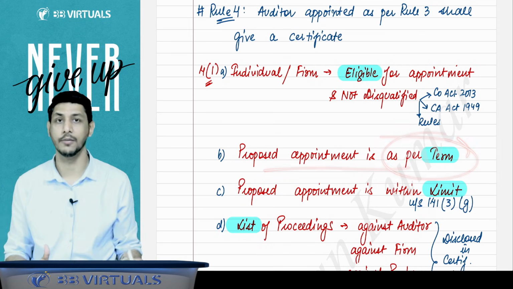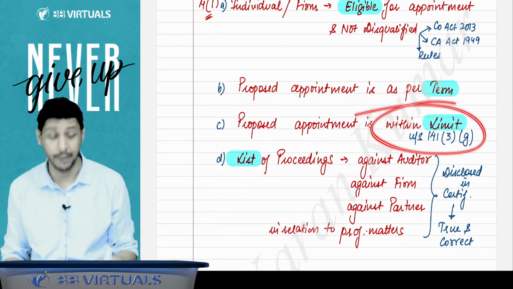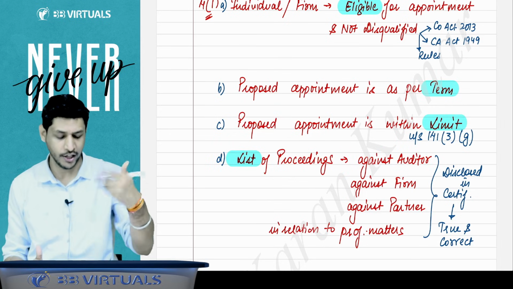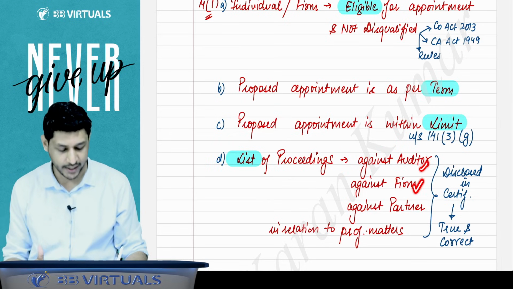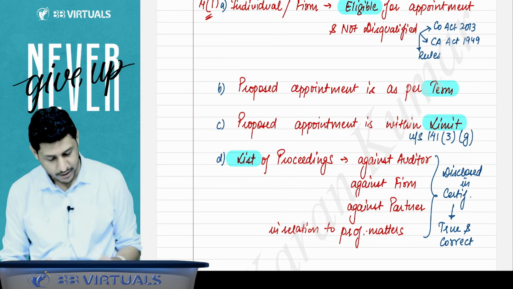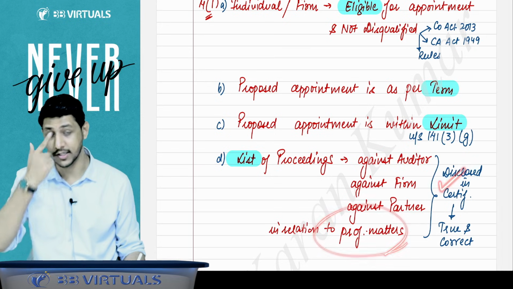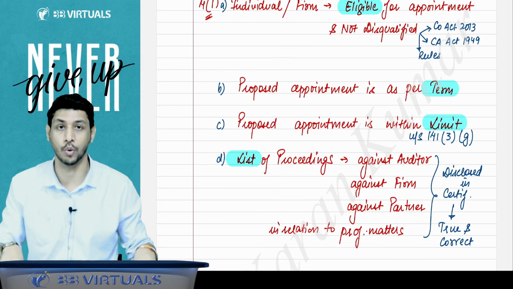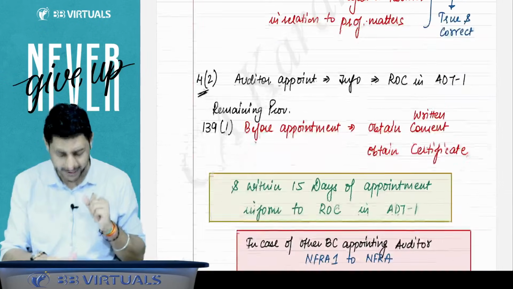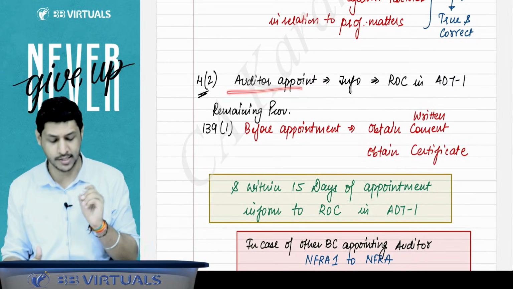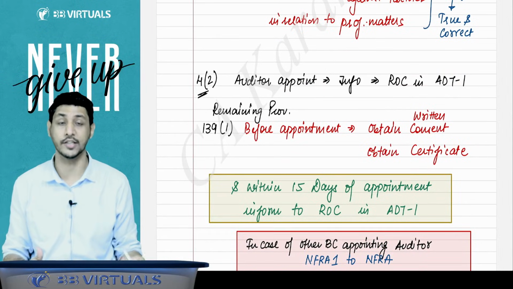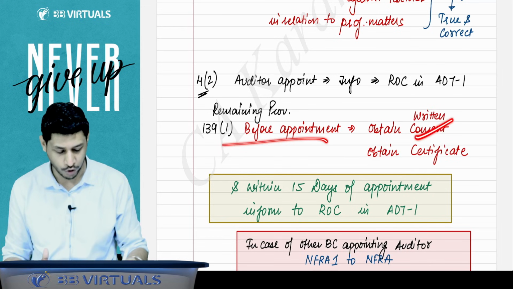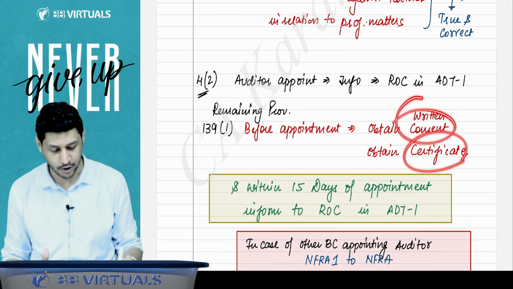Appointment is as per the term. Appointment is within the limits, that is 20 audits, and the list of proceedings, if any is going on against the auditor, against the firm, against the partner, in relation to professional matters, is disclosed in the certificate, and whatever information is disclosed is completely true and correct. Whenever the auditor is appointed, the information of such auditor is to be filed with the ROC in Form ADT 1. And before appointment, you have to obtain the written consent and certificate also.